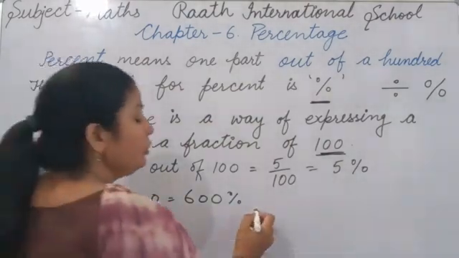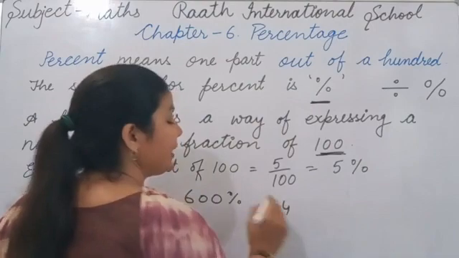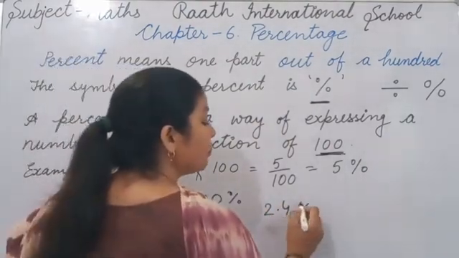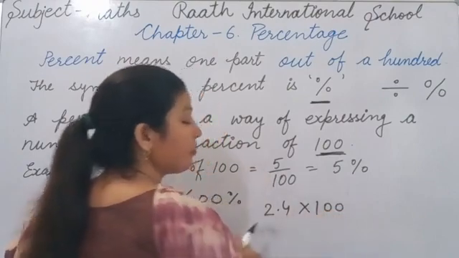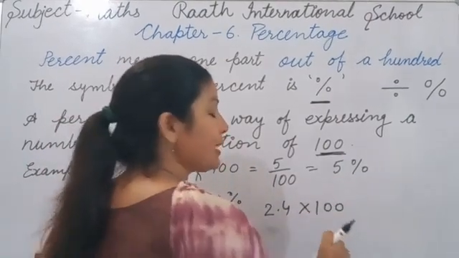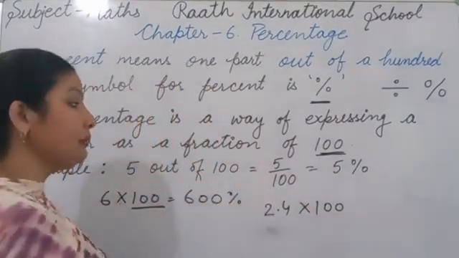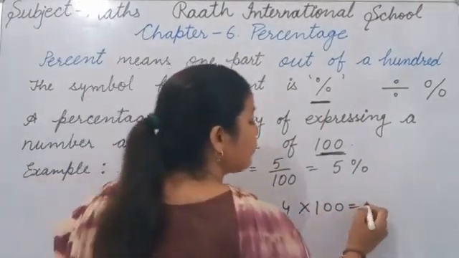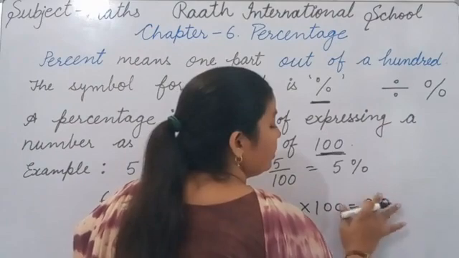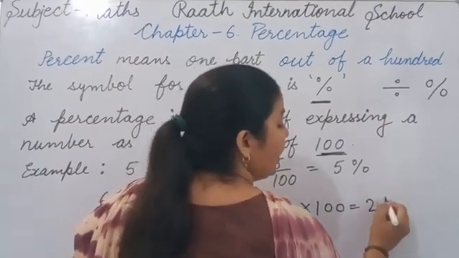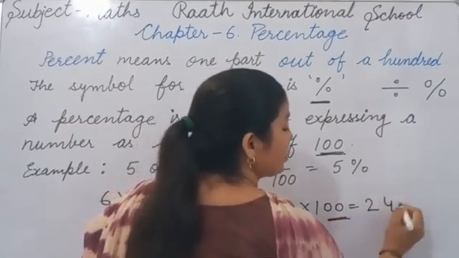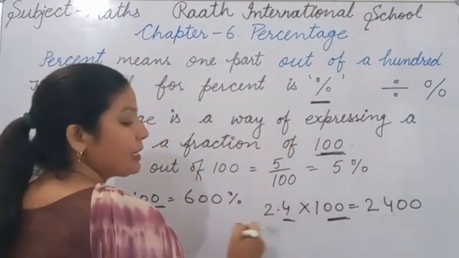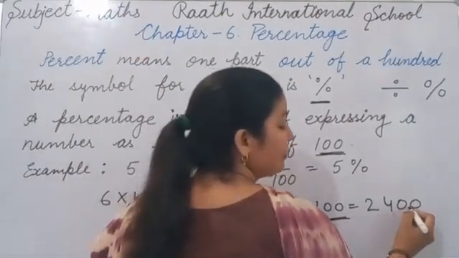If you have 2.4 and it says find its percentage, so what will we do? 2.4 multiply by 100. So how do we multiply by 100? Decimal multiplication we learned in the previous chapter. So now this will remain the same. And after that 2 times 0. Now how many decimal places in the question? 1 decimal place. So here also we will take 1 decimal place.